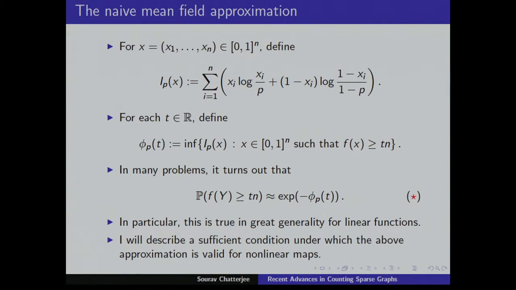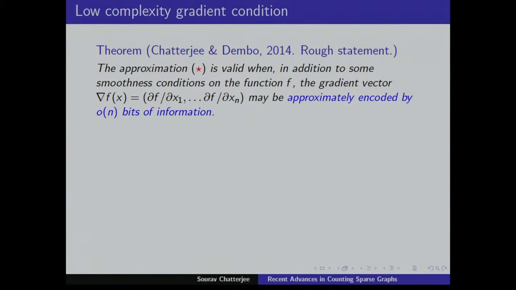So we already have some product distributions, but what exactly is the product distribution that we are talking about? That's the question. Let me come to that, and maybe it'll be more clear. So here is the main result. It's a rough statement of the main result: the approximation that I showed is valid.